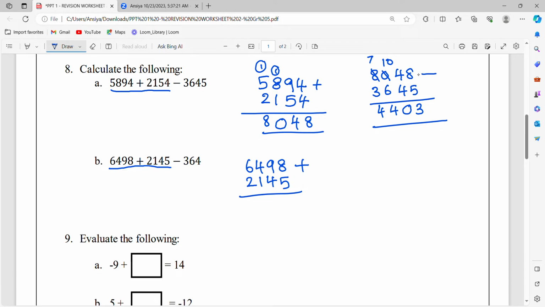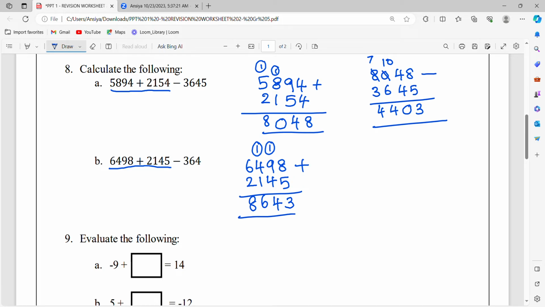So 8 plus 5 is 13, put 3 here and 1 as a carryover. 1 plus 9 is 10, 10 plus 4 is 14, so put 4 over here and 1 carryover. Again add all those: 1 plus 4 is 5, 5 plus 1 is 6, and 6 plus 2 is 8.